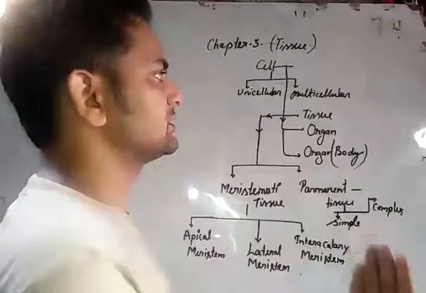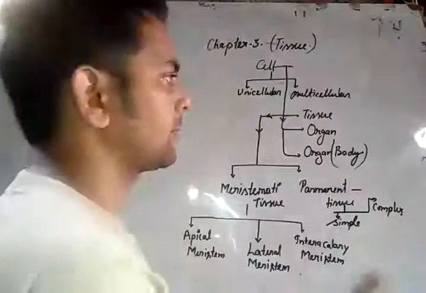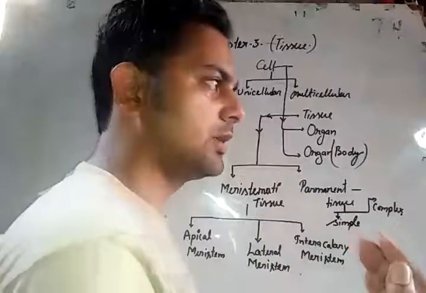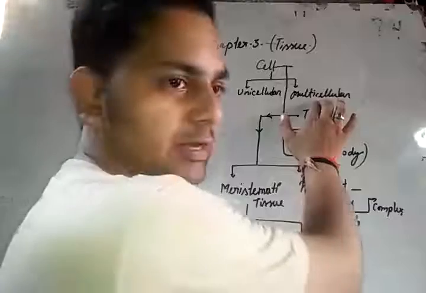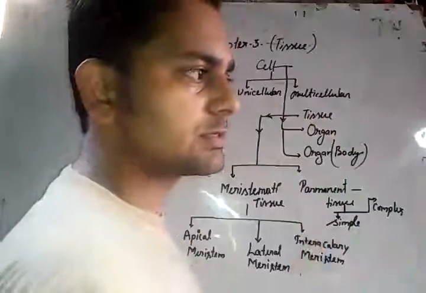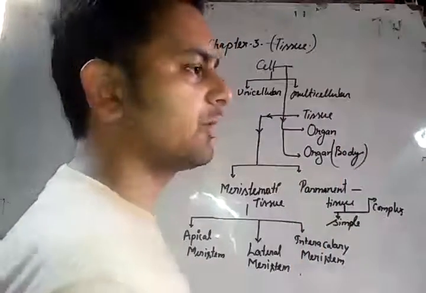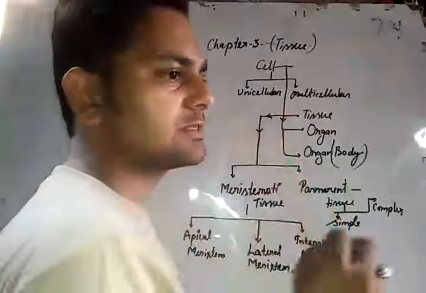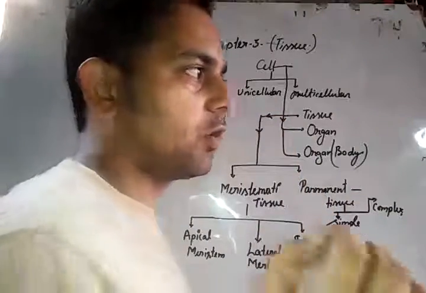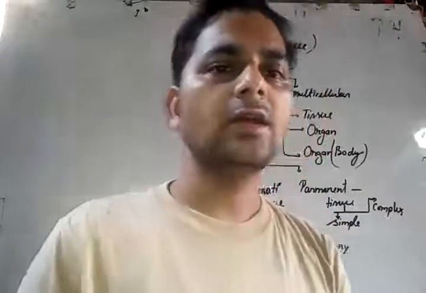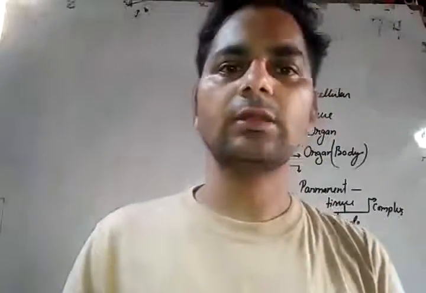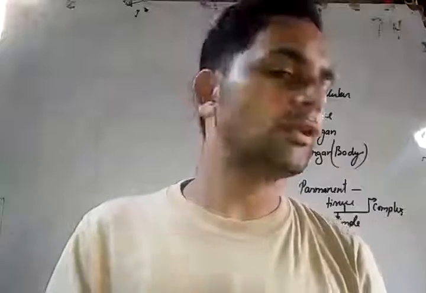Cells are of two types: unicellular or multicellular. So we also divide organisms into two categories. First is unicellular, second is multicellular. The organism which is made up of a single cell is known as a unicellular organism. For example, Amoeba, Paramecium, and Euglena also.